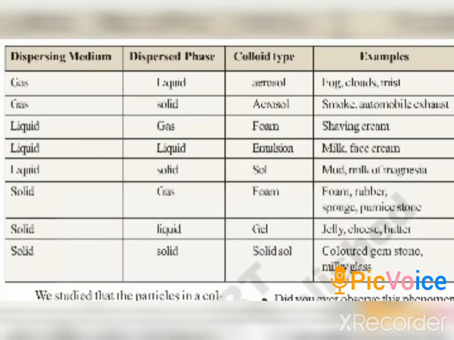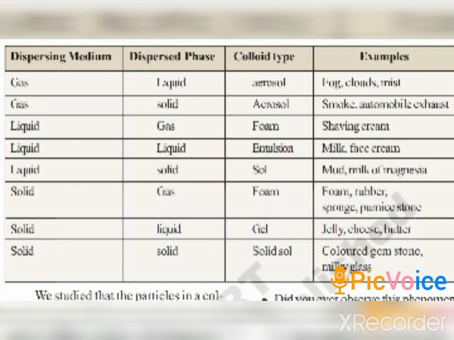So look at this image, which has been taken from your textbook. These are the examples of dispersing medium and dispersed phase. For example, in a fog, clouds or mist, generally the gas is the dispersing medium, whereas the liquid is the dispersed phase, and the colloid type is aerosol. Aerosol means which is present in the air. It's kind of a gas.